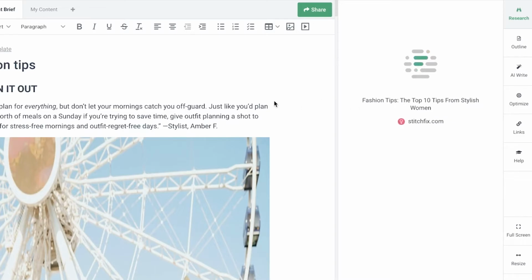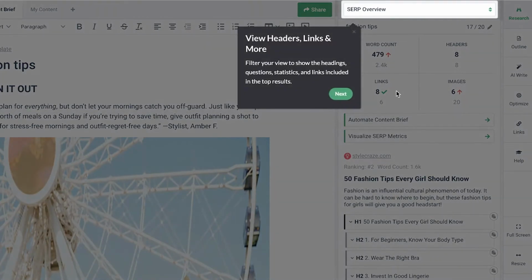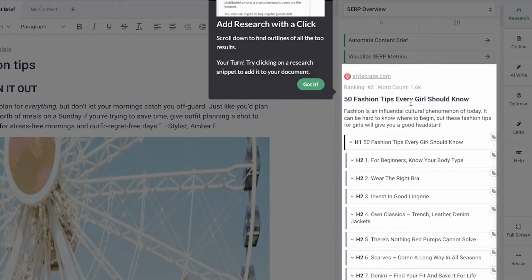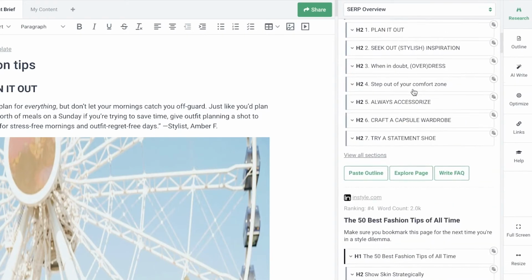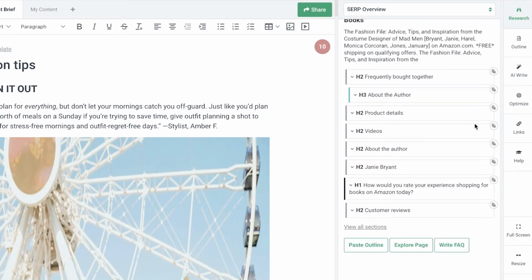So you can see on the right side of your screen, you have your research, you have the outline that you can get from your document, you have AI Write, you have Optimize, you have links, and you have help. So this is going to be a simple way for you to optimize any kind of content for your website or blog or any other thing. So just wait for a couple of minutes, and now you can see over here, this is what I'm getting. So first off, we have the top research links. Now below that, you can see the other websites that are ranking the best as well.